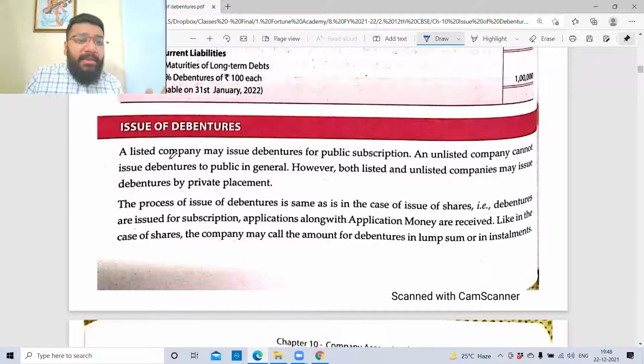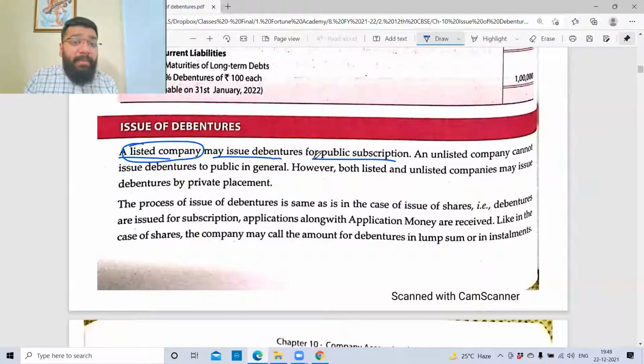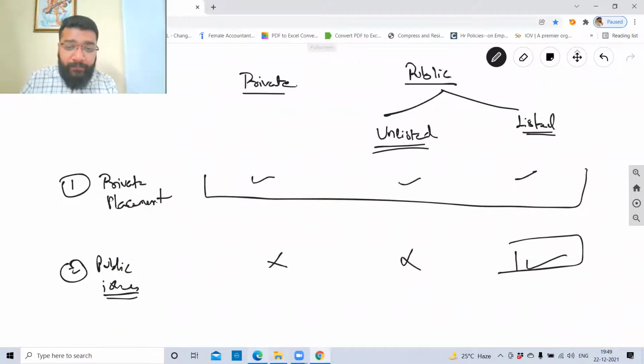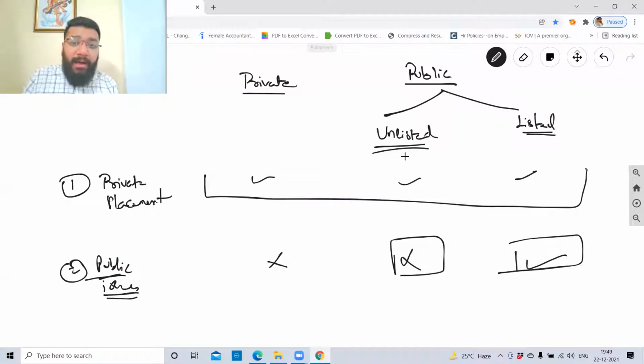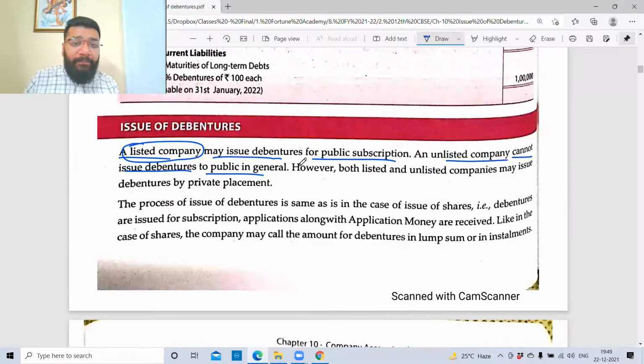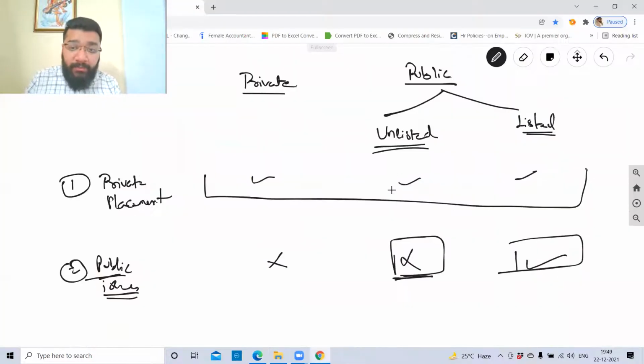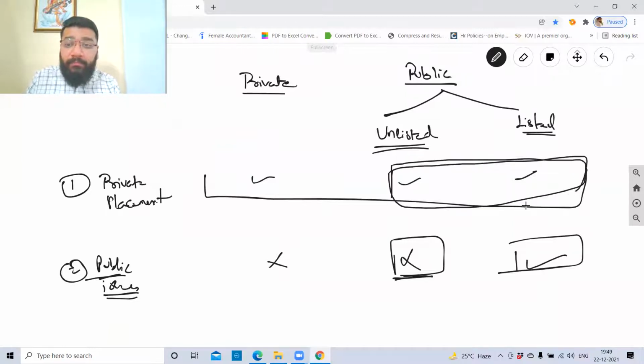Now let's read this. A listed company may issue debentures for public subscription, which means they're trying to indicate this point. An unlisted company cannot issue debentures to the public in general. Unlisted company cannot do the public issue. However, both listed and unlisted companies may issue debentures through private placement. Both listed and unlisted can issue the debentures through private placement.